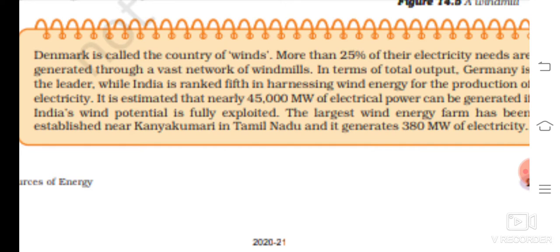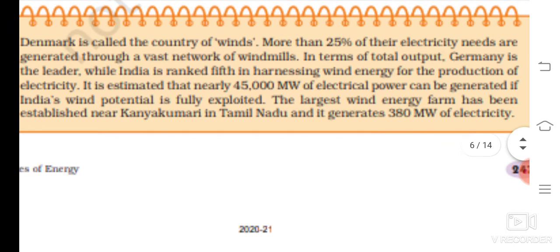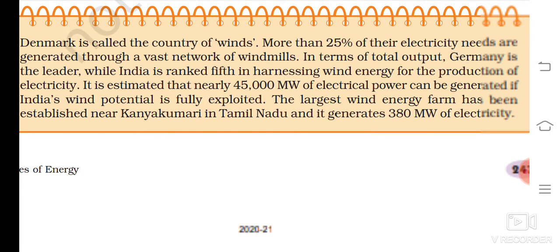It is estimated that nearly 45,000 megawatt of electrical power can be generated in India if India's wind potential is fully exploited. The largest wind energy farm has been established near Kanyakumari in Tamil Nadu and it generates 380 megawatt of electricity.